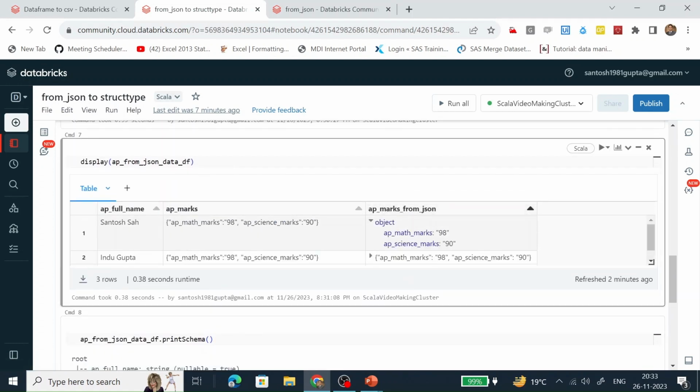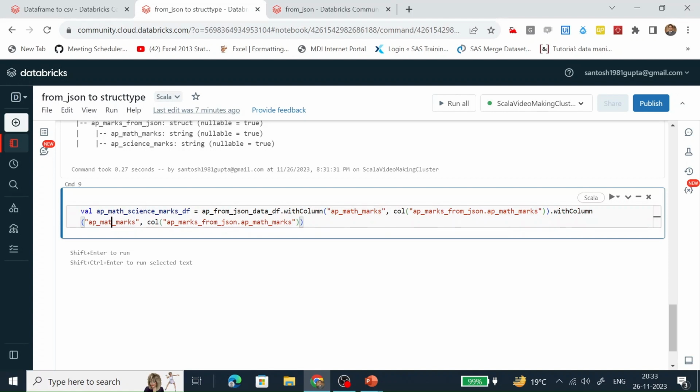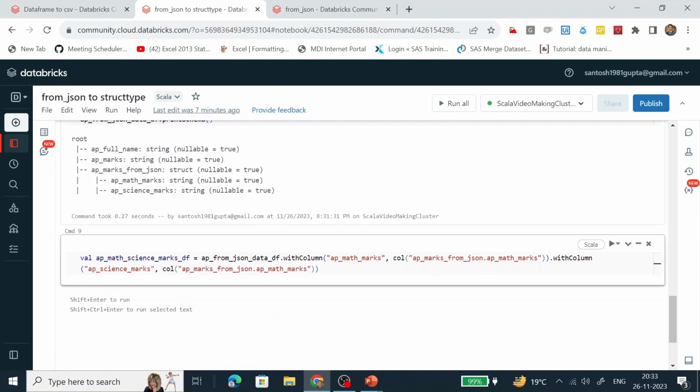So with the help of a dot operator, we can fetch the value. Let's create one more column. Name it as science marks. Science, and the column would be this science marks. So let's put it here. Let's run it.